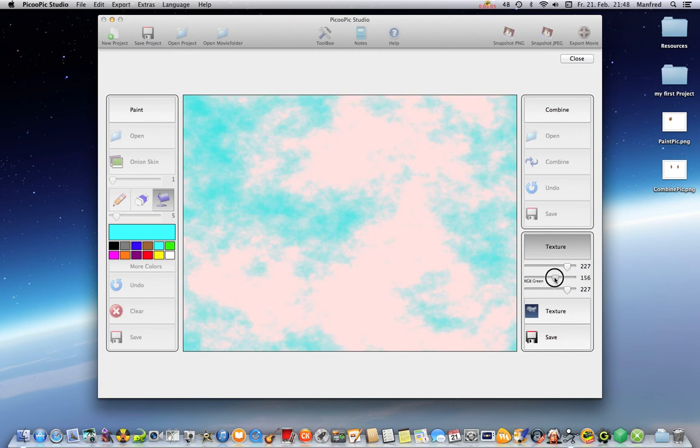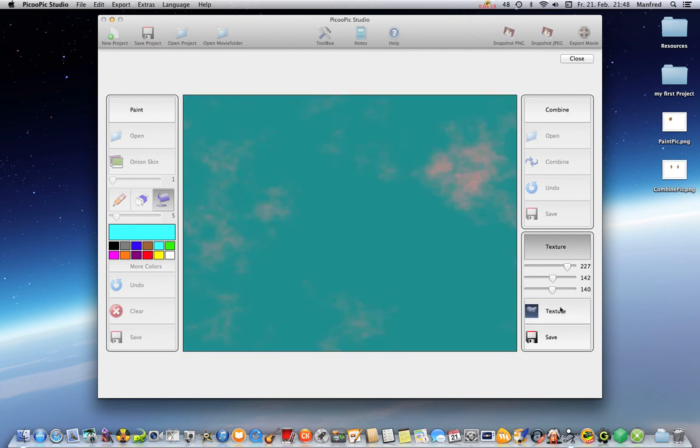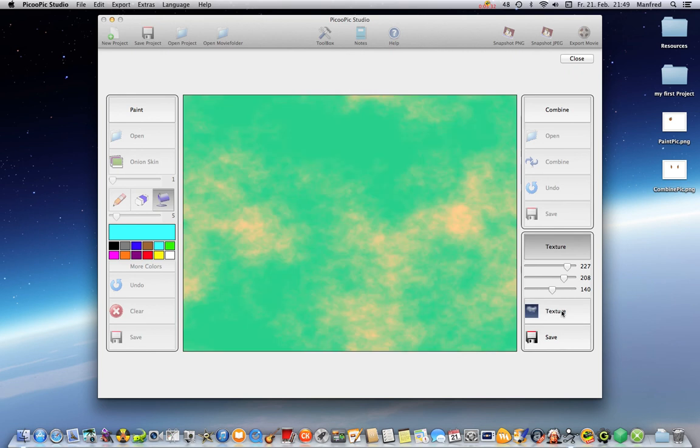If I adjust the sliders, you see the colors change. You can click as often as you want. And if you think this picture is good, you can save it.